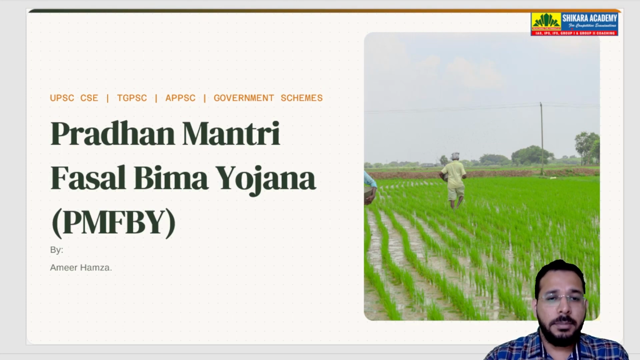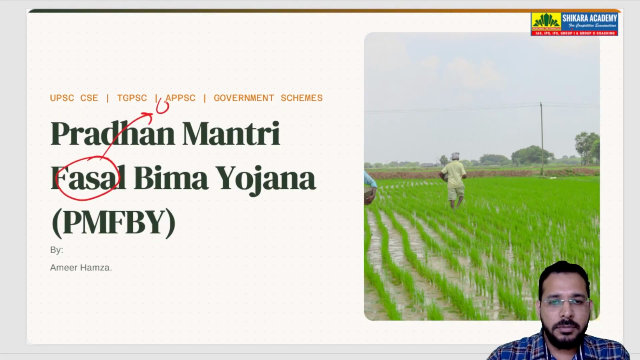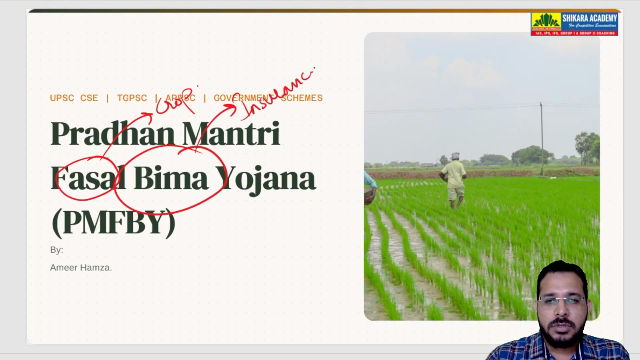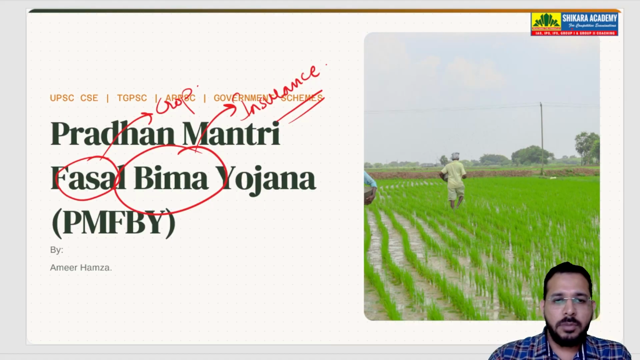So what is Pradhan Mantri Fasal Bima Yojana? Fasal means crop, Bima means insurance. So this is a crop insurance scheme for any disasters. If the farmers are losing their crops, this scheme will provide insurance coverage for them.